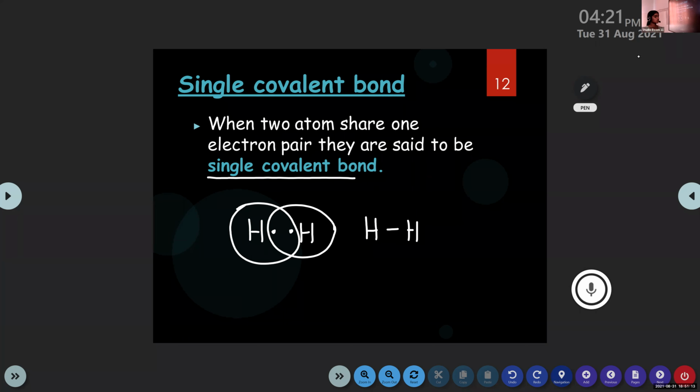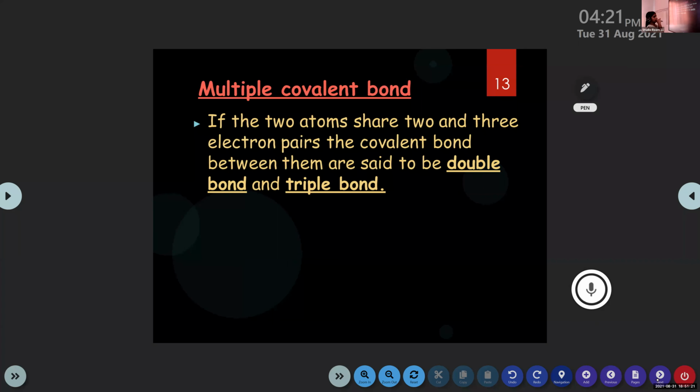And in the case of covalent bonding, there are also multiple bonds, that is, double bond and triple bond. Multiple covalent bond: if two atoms share 2 or 3 electron pairs, the covalent bond between them is said to be a double bond or a triple bond.